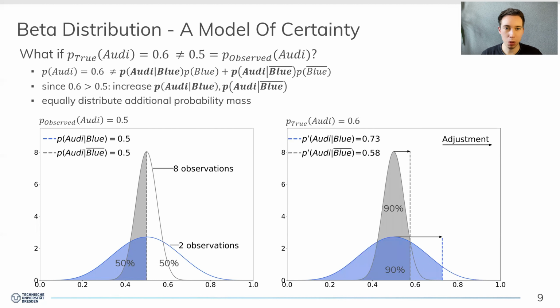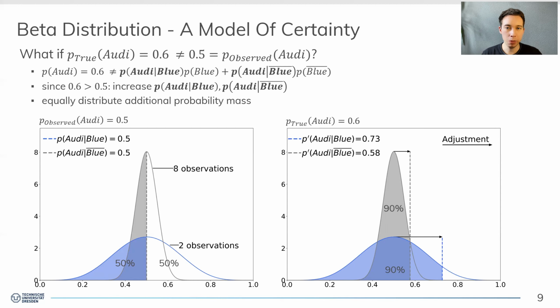We take the additional probability mass, which comes from the fact that 0.6 is greater than 0.5, and equally distribute it amongst both beta distributions. And as you can see, the gray beta distribution absorbs its additional probability mass much faster because we have more observations and more probability mass is centered around the initial point estimate. And this translates to the intuition that the more we are certain about an estimate, so the more observations we have, the less adjustment it should receive.